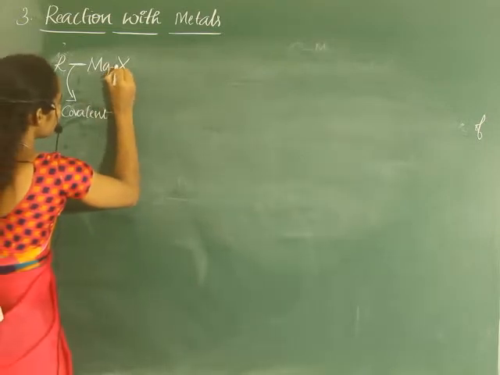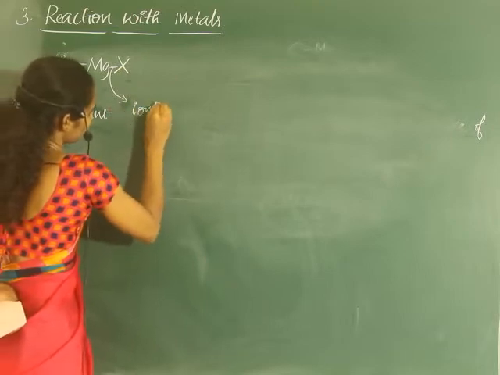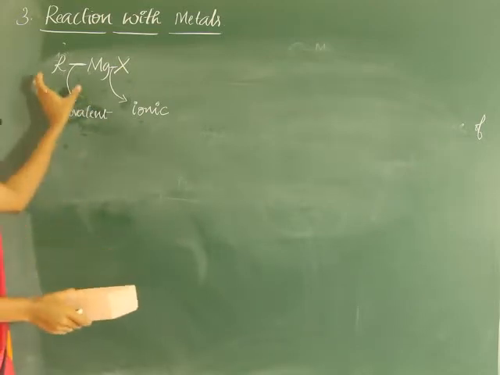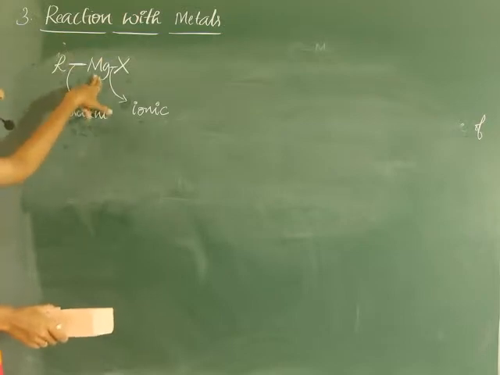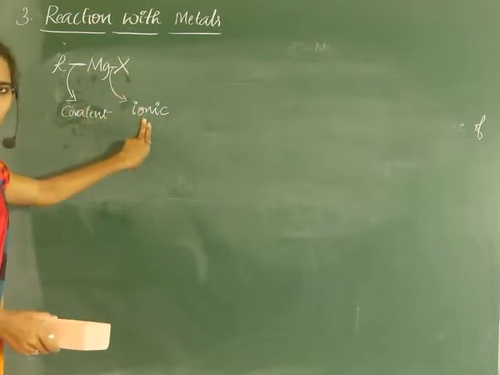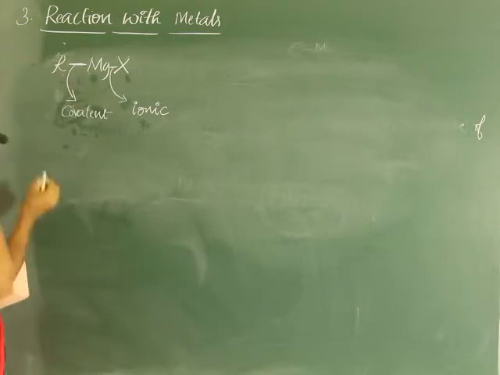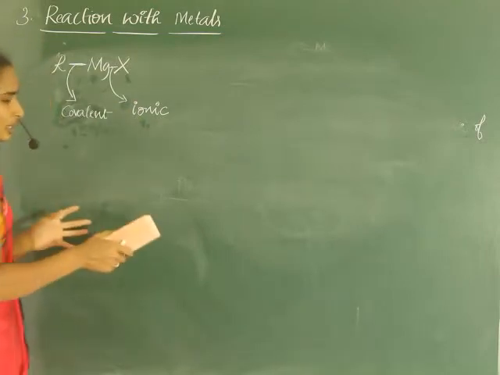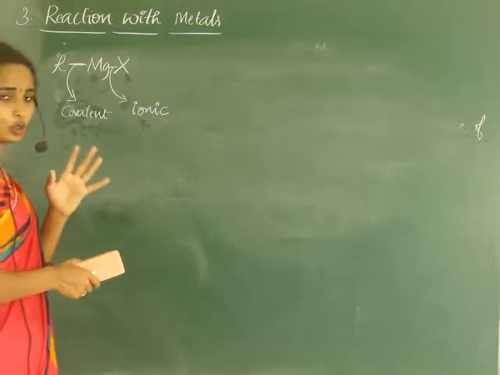The bond between magnesium and halogen is ionic. Important concept. See, in the Grignard reagent, the bond between the organic group and magnesium is covalent, and the bond between magnesium and halogen atom is ionic. So magnesium is highly electropositive, right? Metals are highly electropositive. You can find magnesium on the left side of the periodic table, highly electropositive.